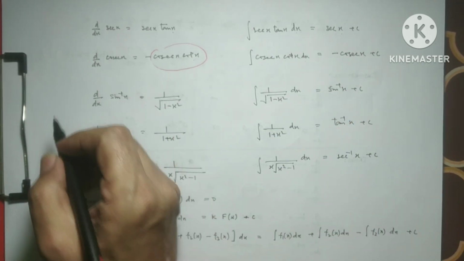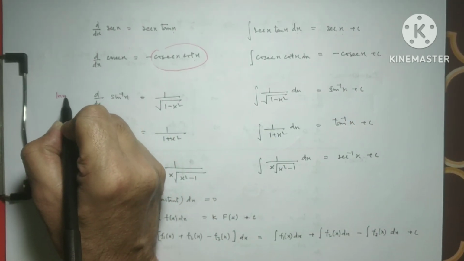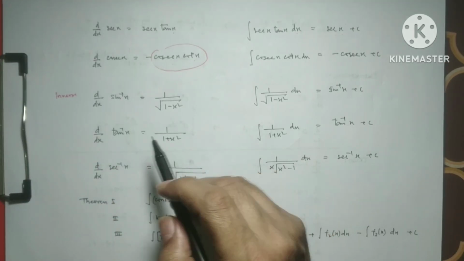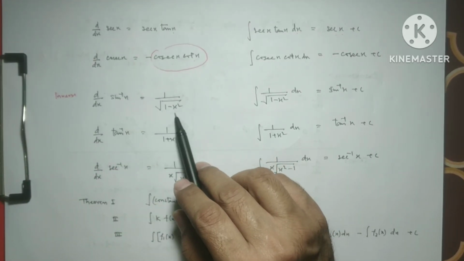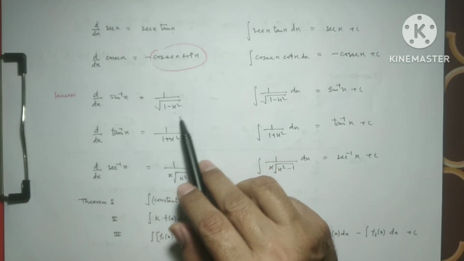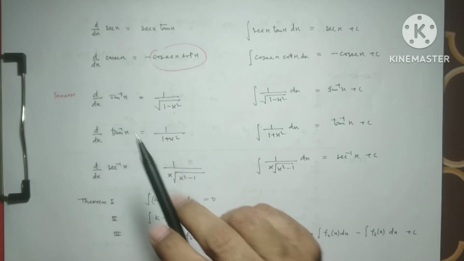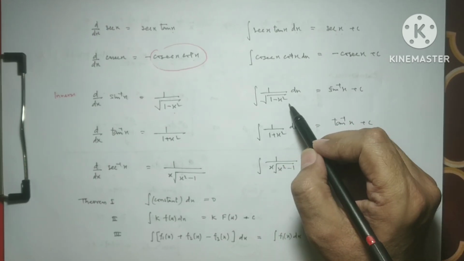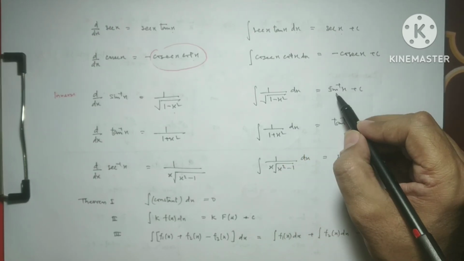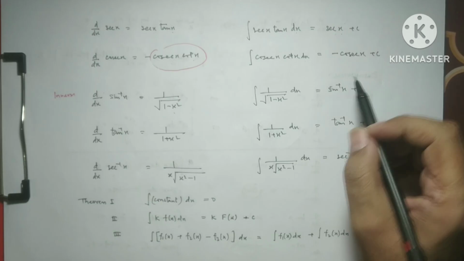Now the inverse functions. The differentiation of sin inverse x is 1 over under root 1 minus x square. So the integration of the result is sin inverse x. So when we integrate 1 over under root 1 minus x square, we get sin inverse x plus c.